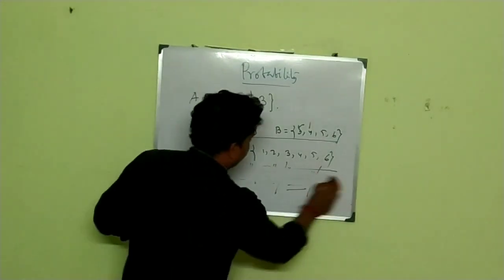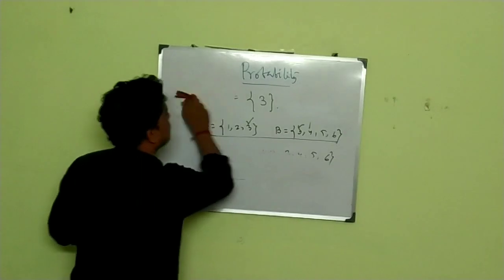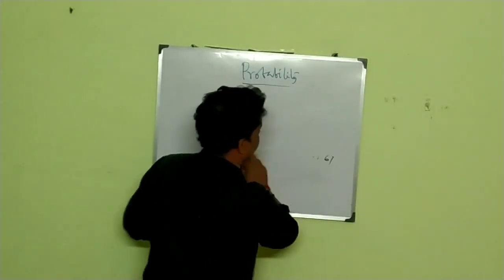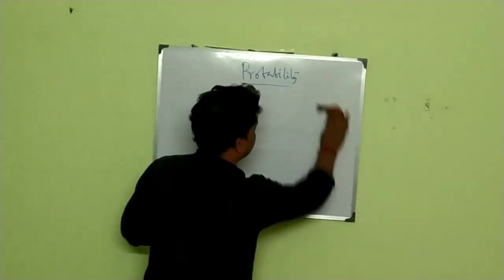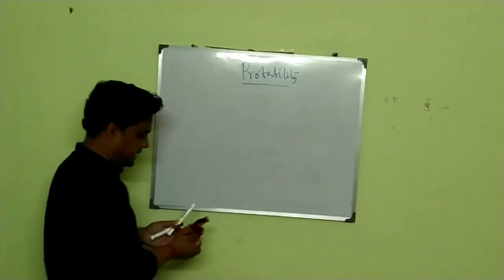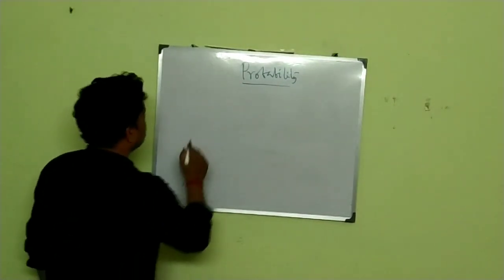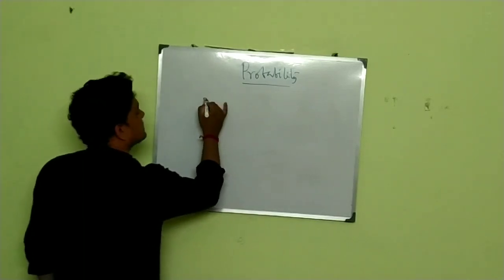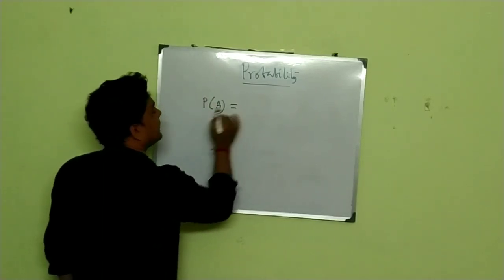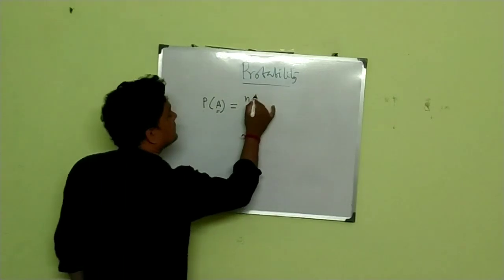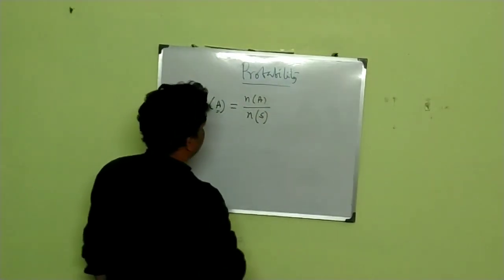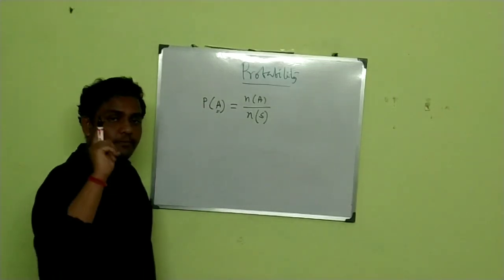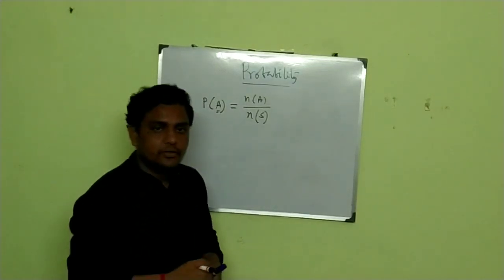Okay. Next is how to calculate the probability of an event. It's very, very important. That is your axiomatic definition basically. So the probability of any event P of A is equal to N of A by N of S, and P of A must always be greater than or equal to 0.